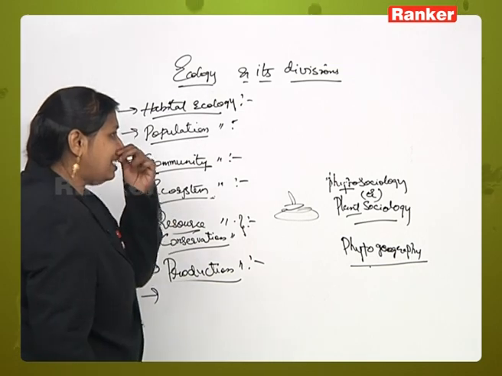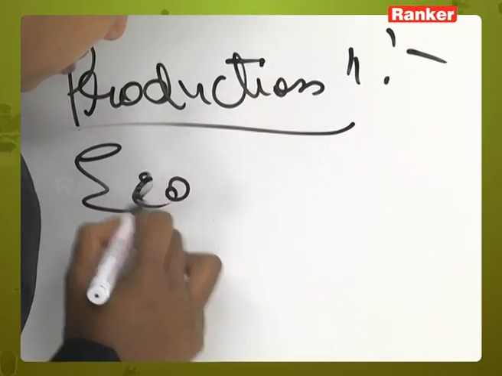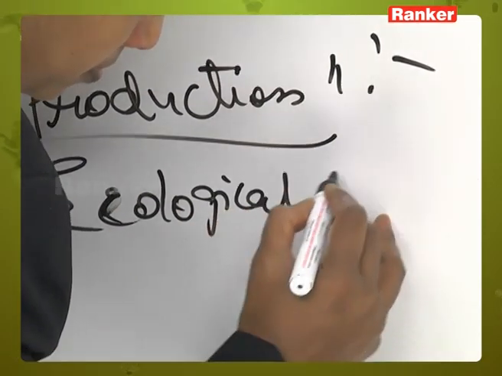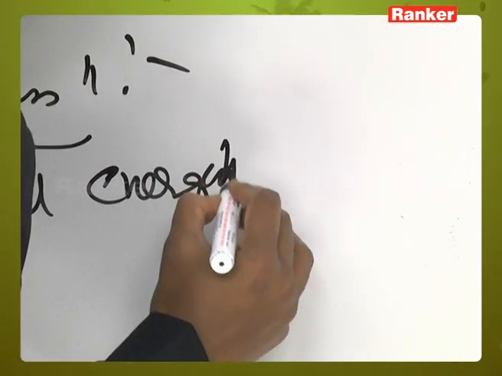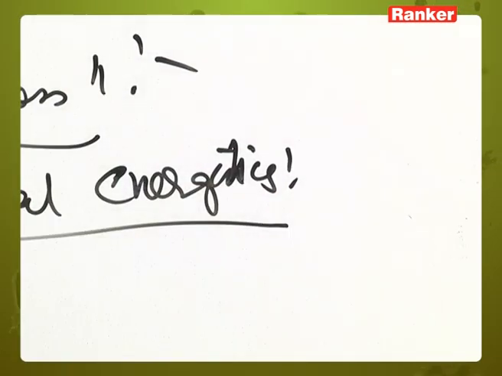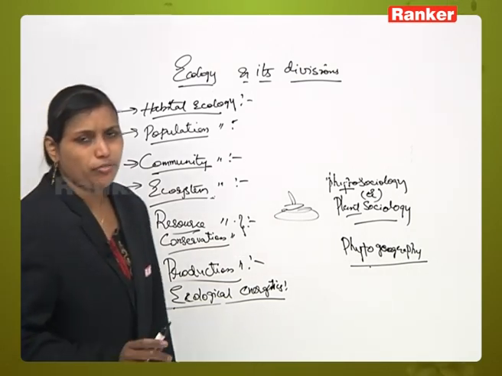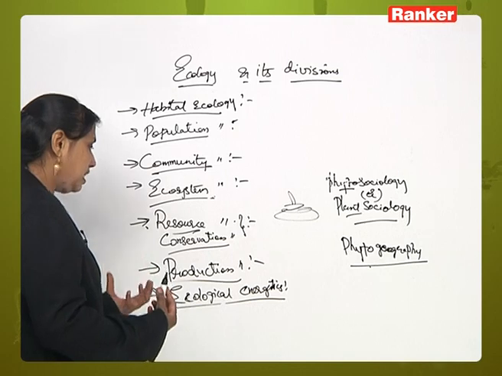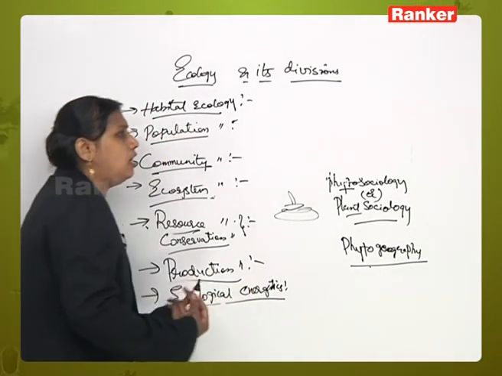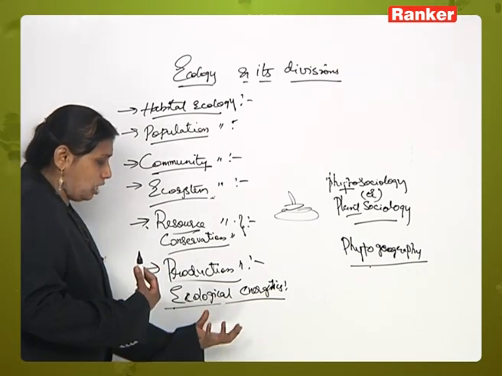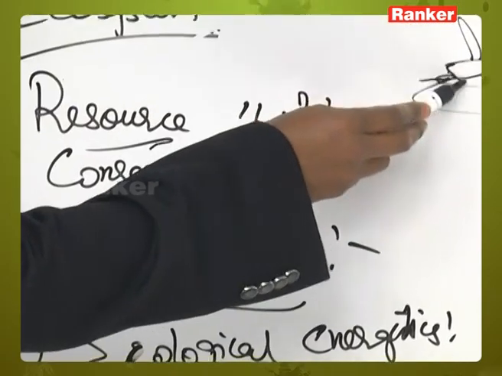Next one you are having is ecological energetics. In ecological energetics, we will see the amount of energy conserved, and how much of the energy conserved flows through the organisms within the ecosystem. In an ecosystem there are different trophic levels: trophic 1, trophic 2, trophic 3, trophic 4.